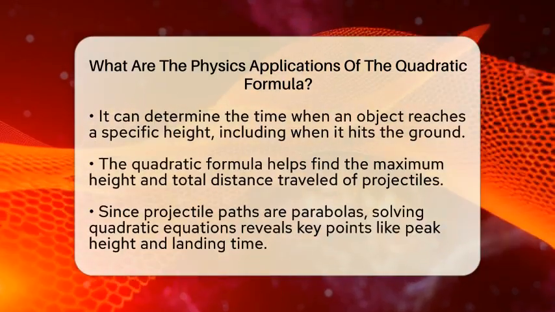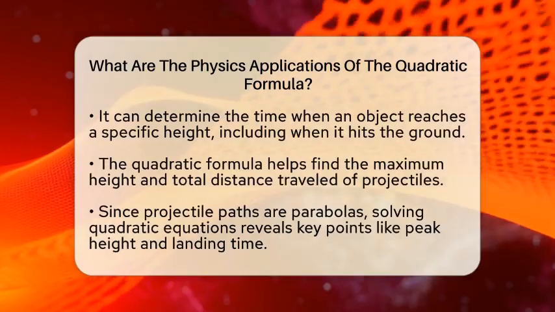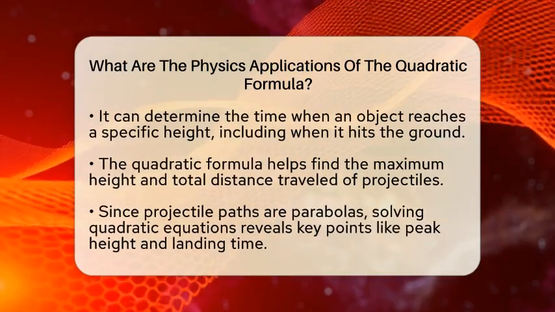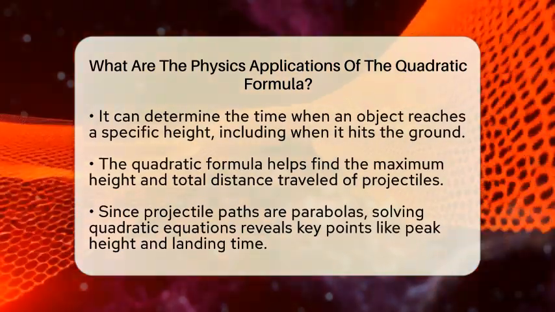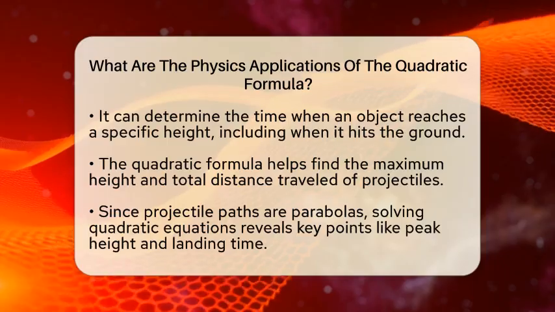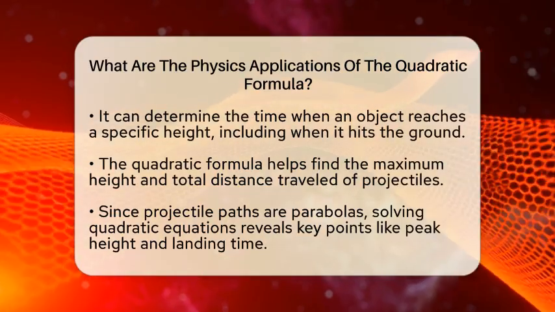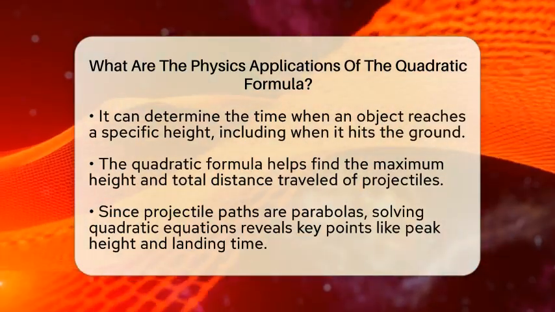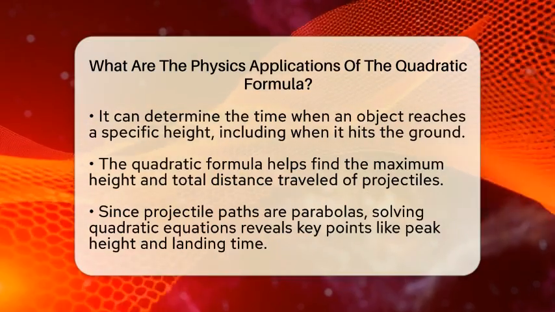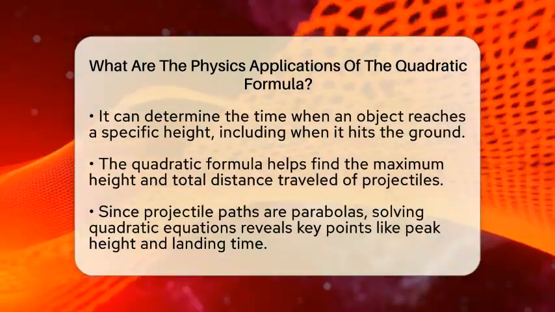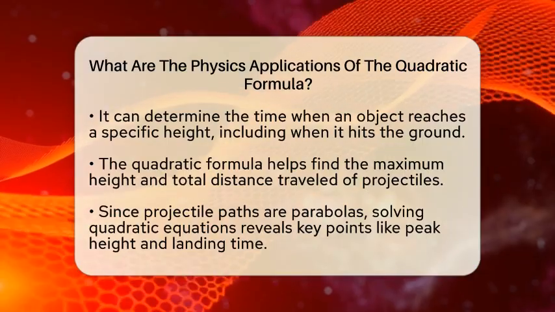Using the quadratic formula, you can find the exact moments when the object reaches a certain height, such as when it hits the ground. This helps calculate how long the object is in the air, or its maximum height. The quadratic formula also helps determine the highest point a projectile reaches and how far it travels before landing.